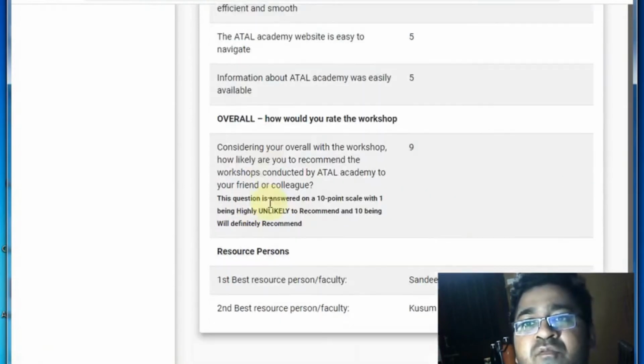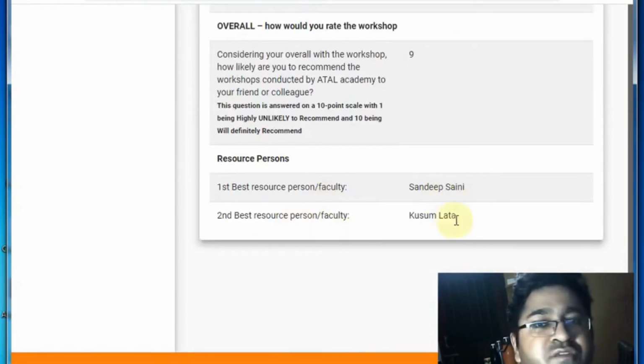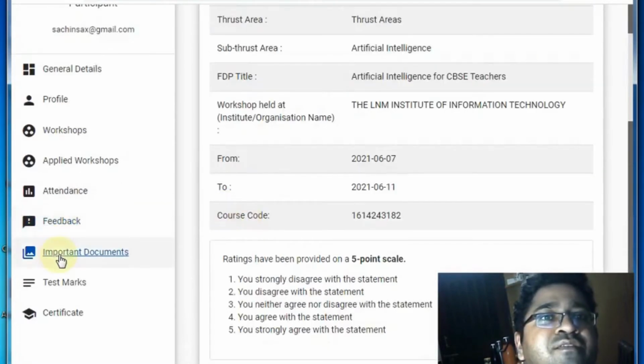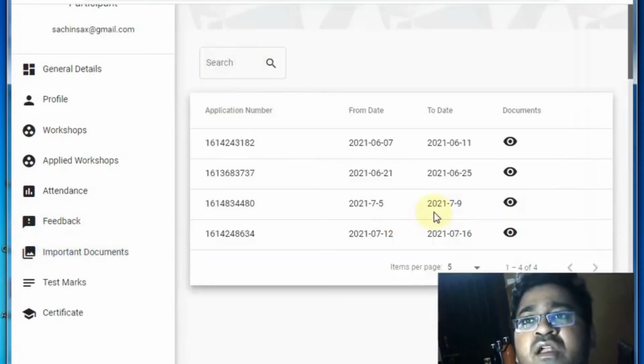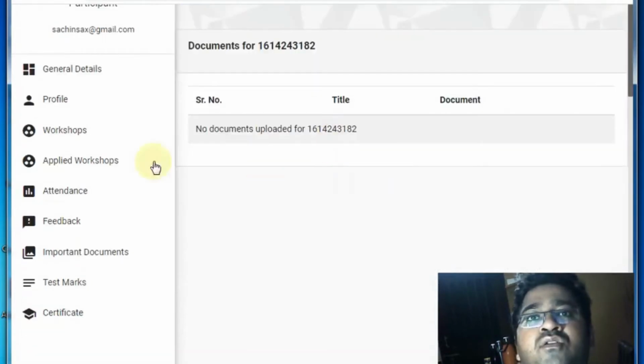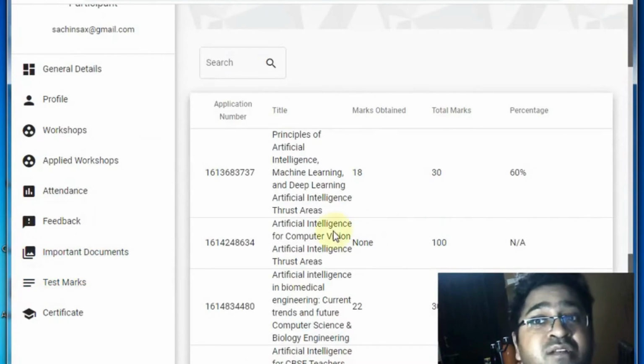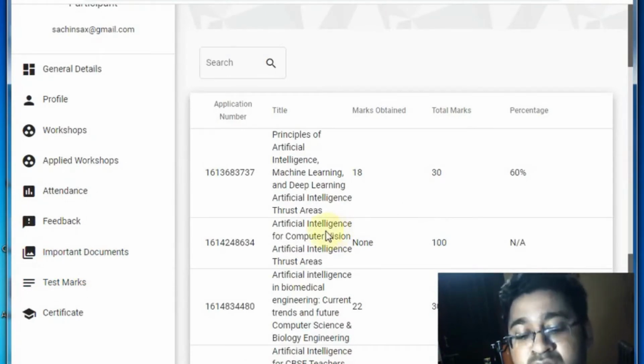You can give the first best person and the second best person using a drop down menu, and it will list all the names of those who provided the sessions. In the important documents section, what they insert is the least important and irrelevant to your domain. So let's move to the test marks.